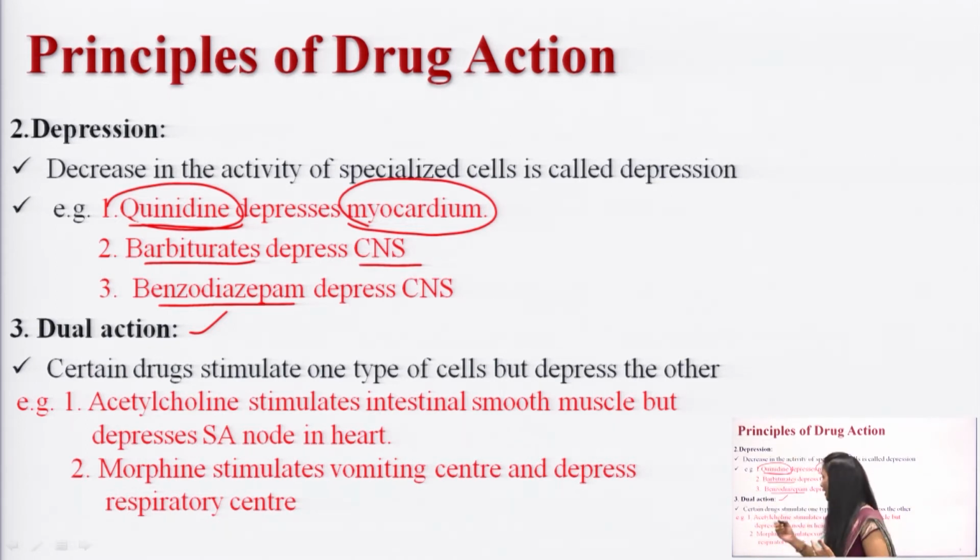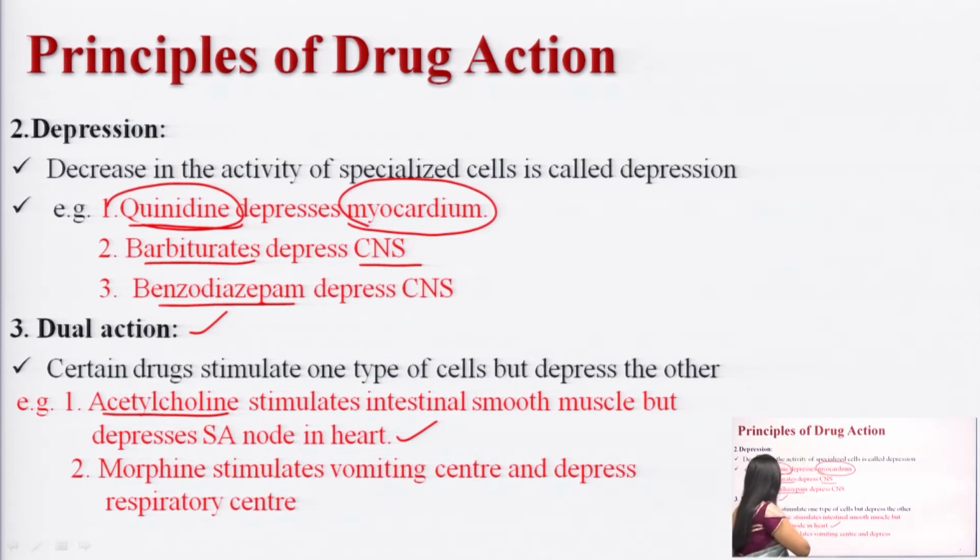If you see here an example, acetylcholine. What is acetylcholine? It is a neurotransmitter, a cholinergic drug. When you administer acetylcholine, it will stimulate the intestinal smooth muscle. The same acetylcholine will depress the SA node of the heart. So, once you administer acetylcholine, it will depress the SA node in the heart.